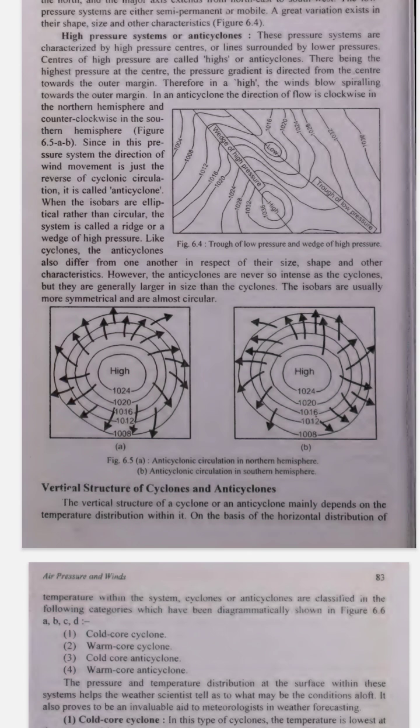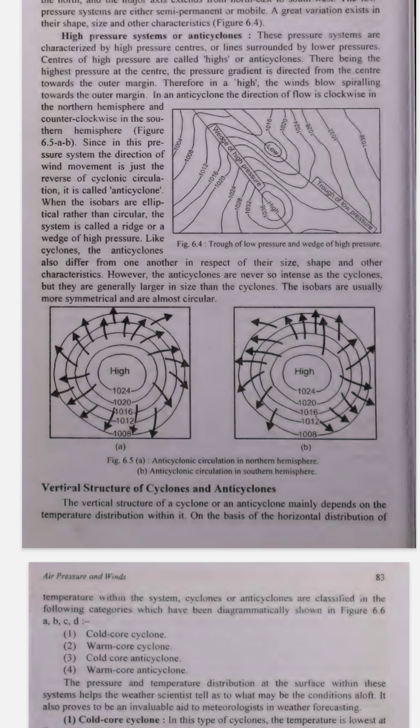6. How are anticyclones different from cyclones? Cyclones, low-pressure systems, have the opposite conditions, low pressure in the center with air spiraling inwards. They usually bring cloudy, rainy, or stormy weather. Anticyclones, high-pressure systems, have high pressure in the center with air spiraling outwards, leading to clear and calm weather. Think of cyclones as areas where the air rushes in, like water going down a drain, and anticyclones as areas where the air spreads out, like ripples on a pond.